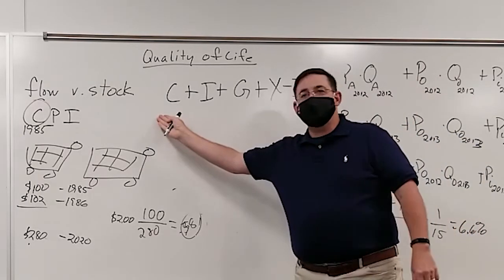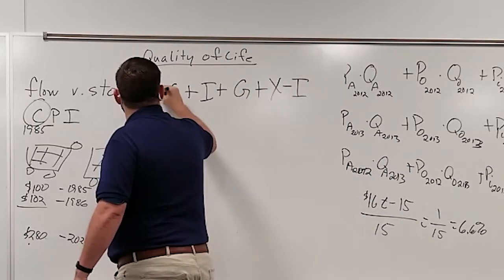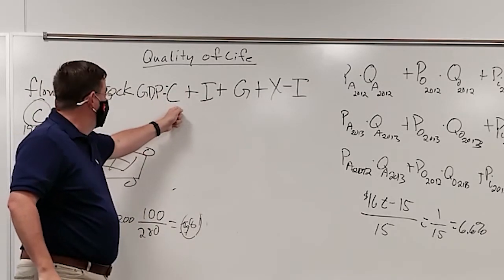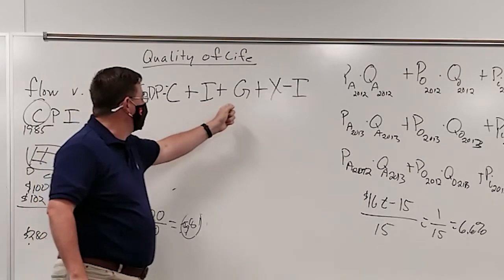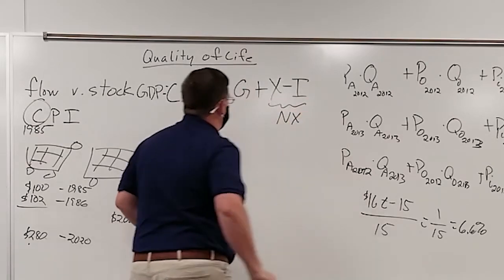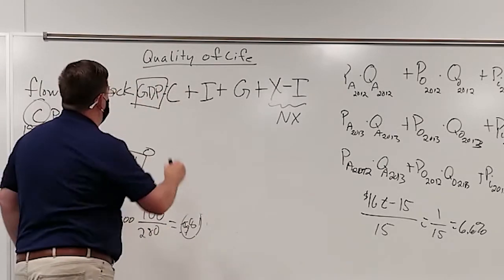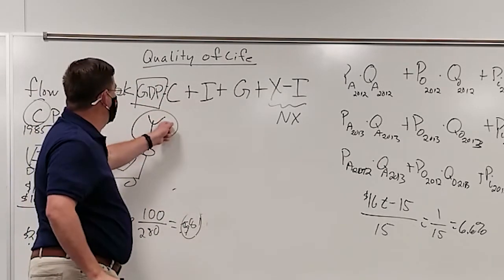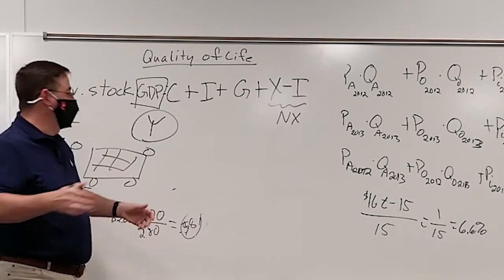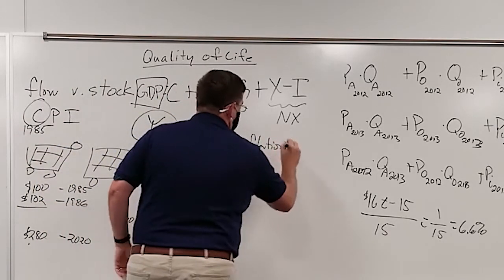This is the basic formula for calculating GDP. GDP is equal to the consumption, the expenditures of consumers, of investors, of the government, exports and imports. And we usually combine these two together and call it net exports, so we have just one symbol for all that. And then we replace GDP with Y. We just use Y as the symbol to talk about GDP, just so that we have a shorthand term for it. Similarly, we're just going to use pi to talk about inflation over time.